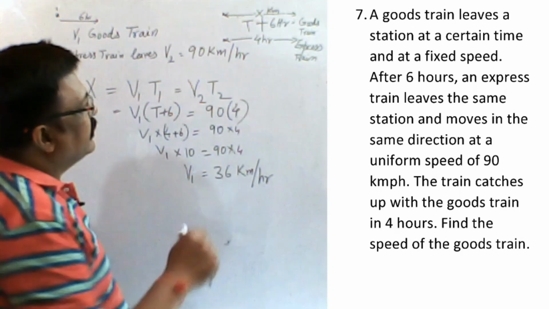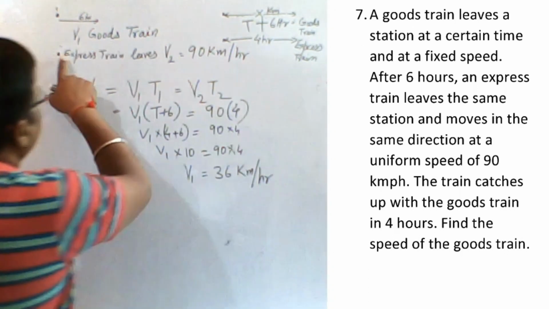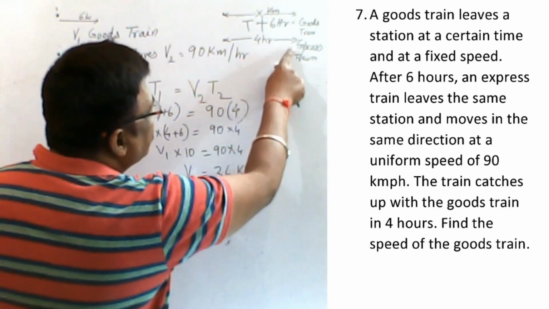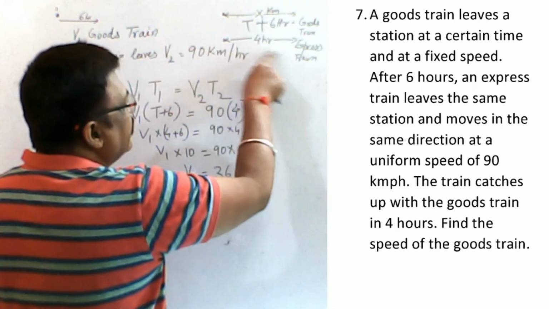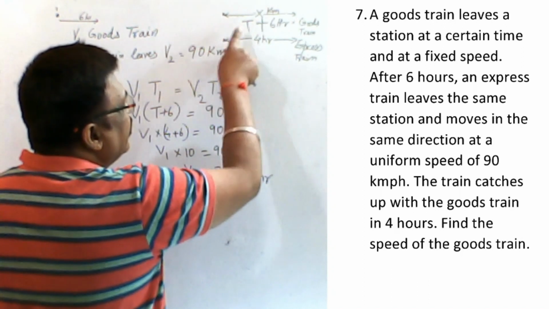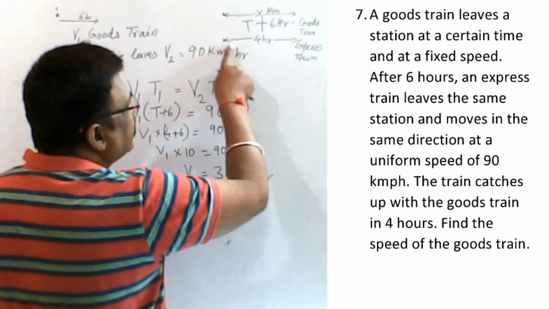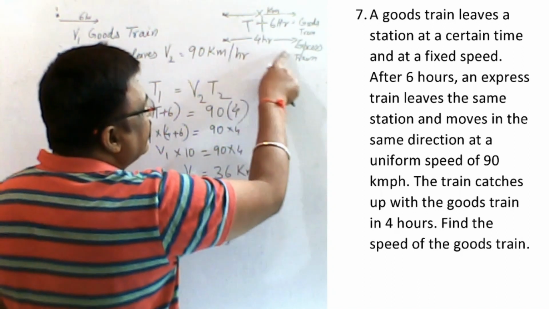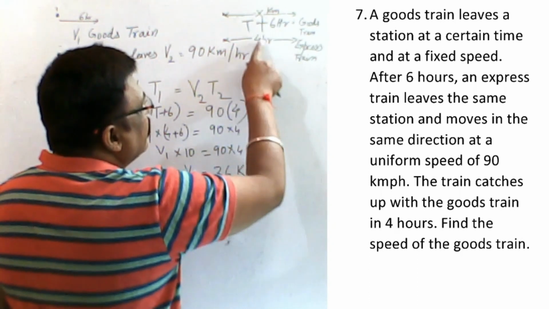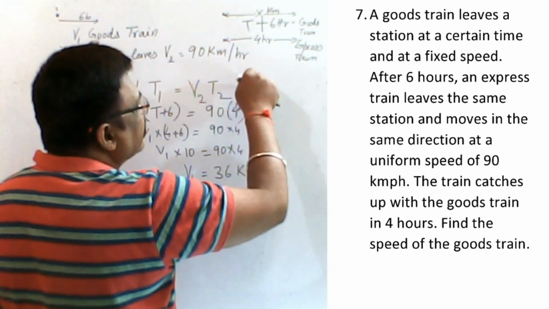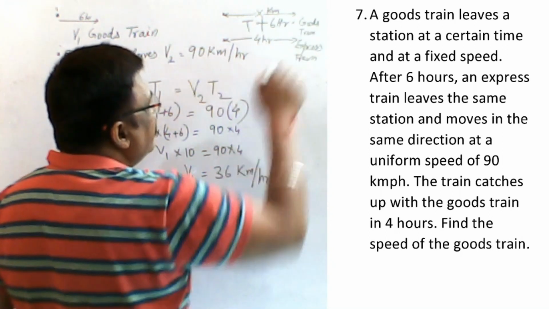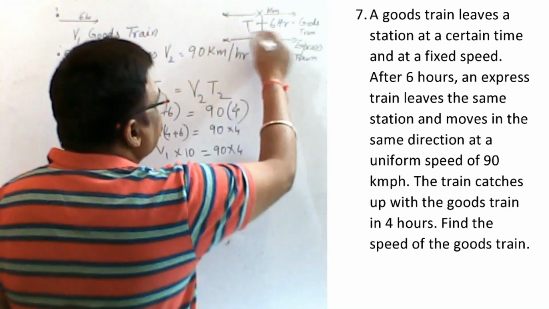And the question says that the express train, leaving after 6 hours, crosses the goods train after 4 hours. When this express train was at this point, the goods train had already traveled 6 hours, but in 4 more hours the express train crosses it. So the goods train has traveled 6 plus 4, 10 hours.